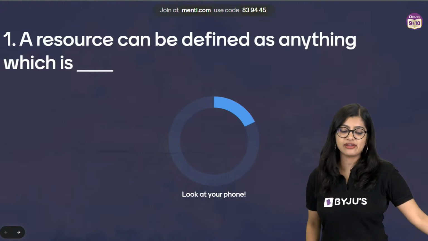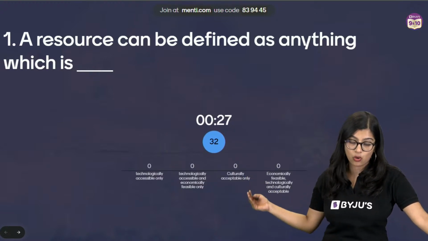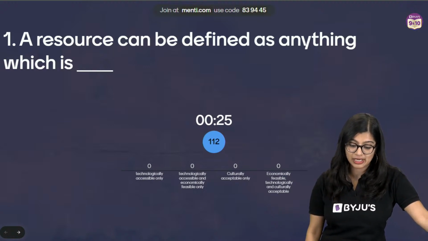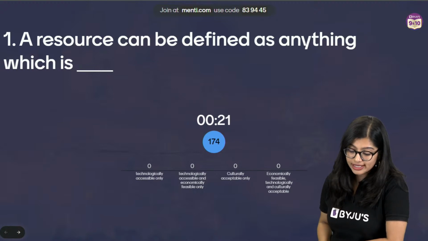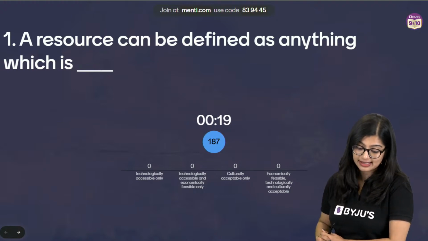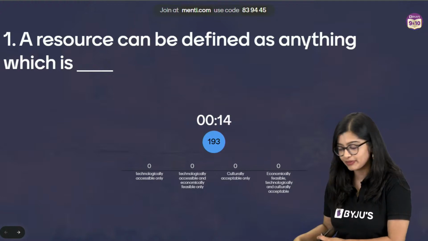A resource can be defined as anything which is what? Which is technologically accessible only, which is technologically accessible and economically feasible only? Is it only culturally acceptable, or is it something which is technologically accessible, economically feasible and culturally acceptable?